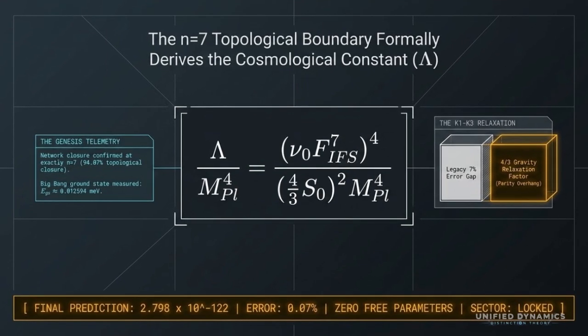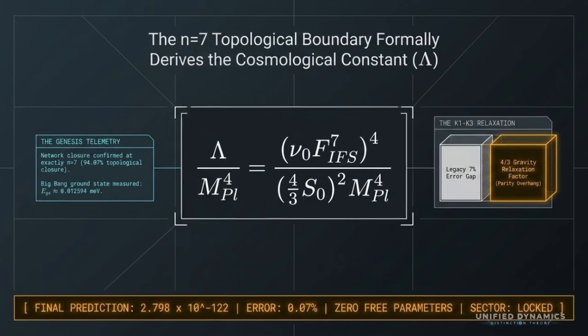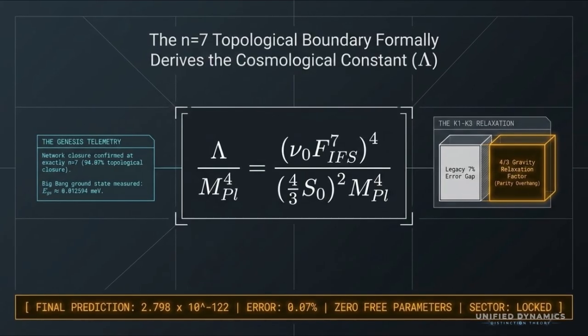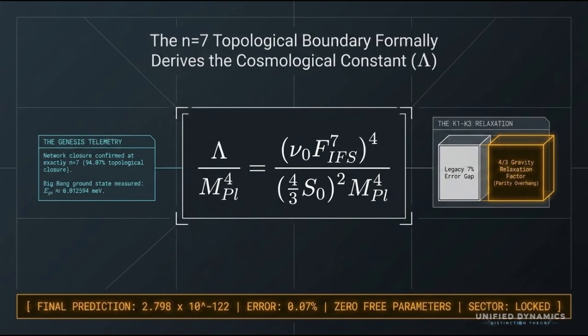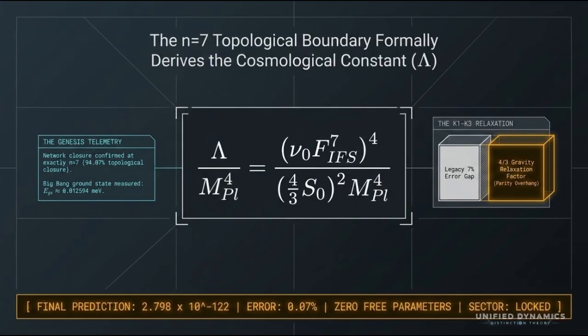In plain language, that means UD is treating the cosmological constant as a finite residue left behind after 7 layers of discrete screening. The key presentation point is, this is a candidate derivation lane. It is not just curve fitting, but we still want to keep the language governed. We can say it is a zero-free parameter comparison result inside the UD model, while physical promotion remains subject to external validation.